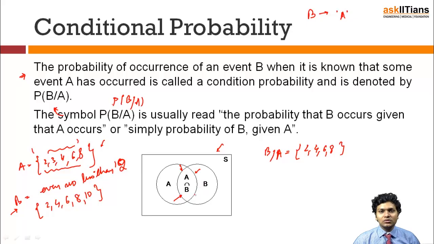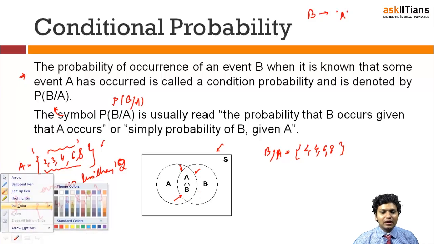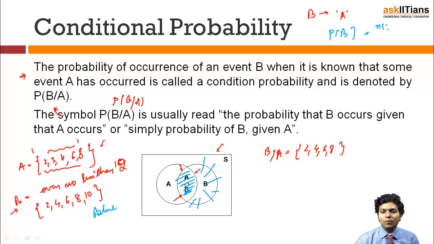But when I am trying to say that I need to consider only those points of B in which A is also intermixed, in the second case I am only considering this possibility, the blue one. While in the first case I am considering the complete B which I'll take from the sample space. So if I'm going to just find the probability of B, this will contain the complete circle, the number of elements in B upon the number of elements in the sample space.